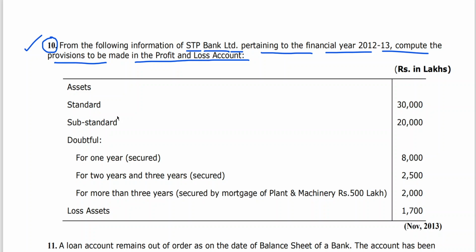So standard has been given without mentioning anything, so it is to be taken as 0.40%.